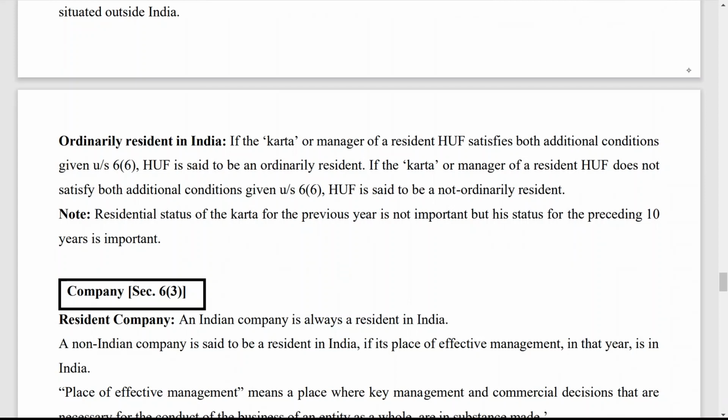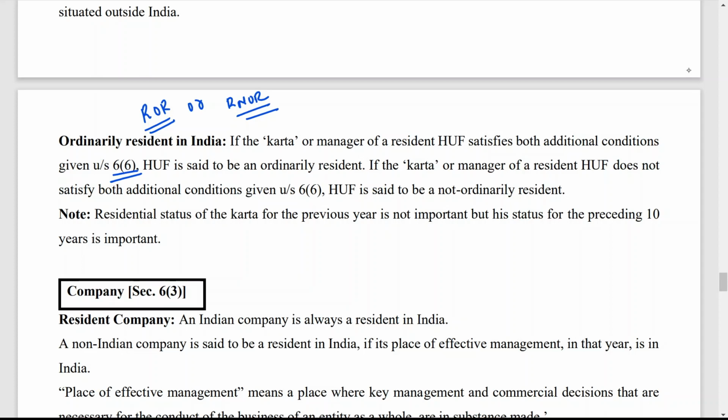Now, if the person is resident, then you have to find out whether the person is ROR or RNOR. When can you say ROR, resident and ordinarily resident? You have to check if the karta, meaning head of the family or manager of the resident HUF, satisfies both additional conditions under section 6 subsection 6.